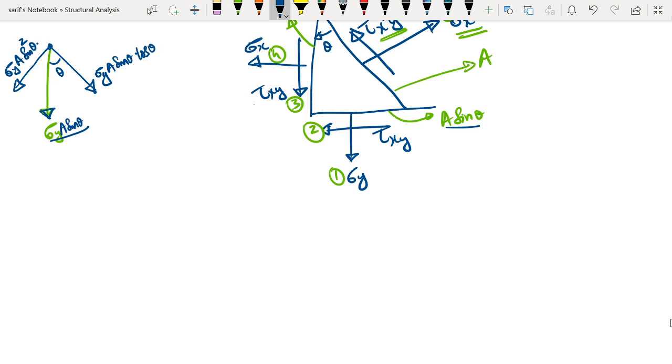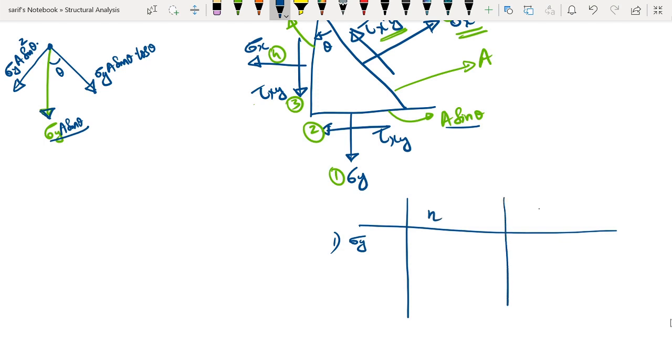Now let us note the components here. So the first force is sigma y, and the component has to be in the normal direction and the component has to be in the tangential direction.